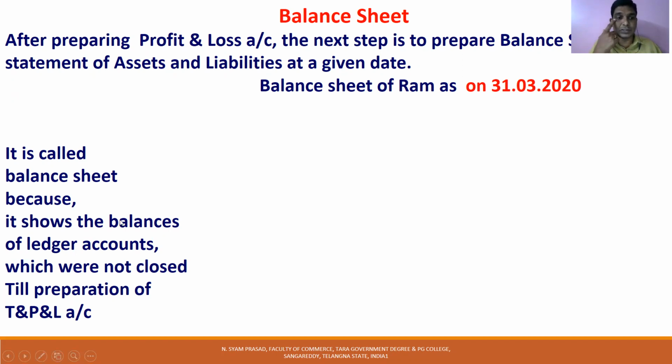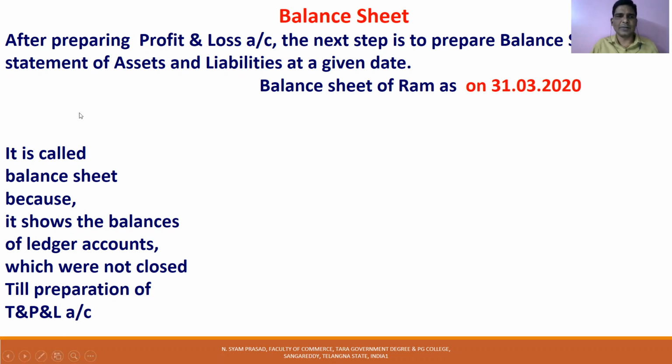Why is it called a balance sheet? Because it shows the balances of ledger accounts which were not closed till the preparation of the trading and profit and loss account. The balances of accounts which were not closed till then will appear in the trial balance, and because we are taking those balances in a sheet, it became a balance sheet. So the balance sheet is not an account, it is a statement. It has two sides, left hand side and right hand side. Left hand side liabilities, that is in practice, and the right hand side assets.